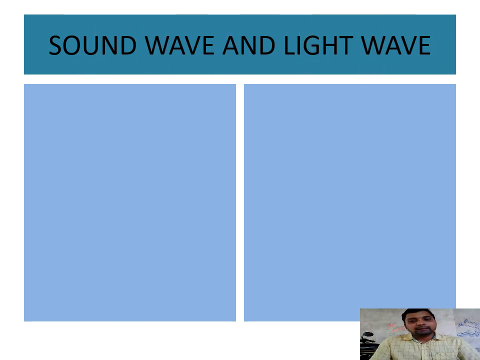You can see a comparison between a sound wave and a light wave. Sound is also a form of energy, light is also a form of energy. Both are waves, both are creating disturbance. But what is the difference between sound and light? Sound gives us the sensation of hearing, meaning we are able to hear our surroundings. We are able to get the vibration because of sound, and because of light, we are able to visualize the objects surrounding us. Other than that, these two waves also have many more differences.